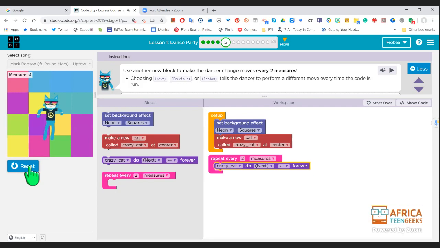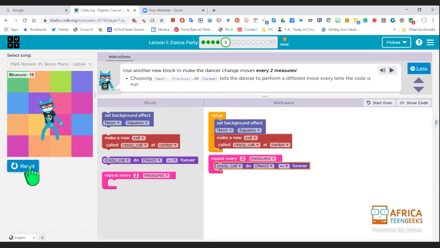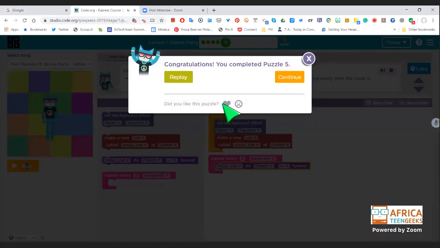Oh, look, he is changing his dance. Yes, he is. Oh, wow, look at that. He's really sending it. Hey, the dab. I love the dab. Yes. Wow. That is so awesome.